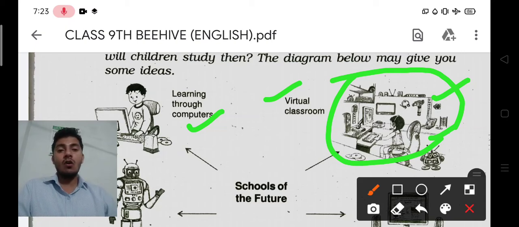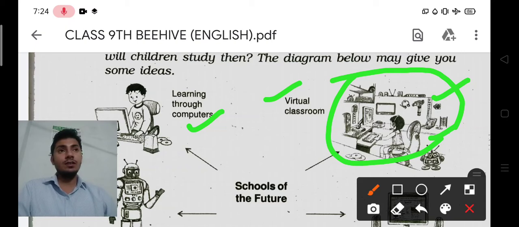All the books are on the computer, all the teachers are on the computer, and they come and teach them. So you can understand that virtual classes mean you will study only through virtual classes.